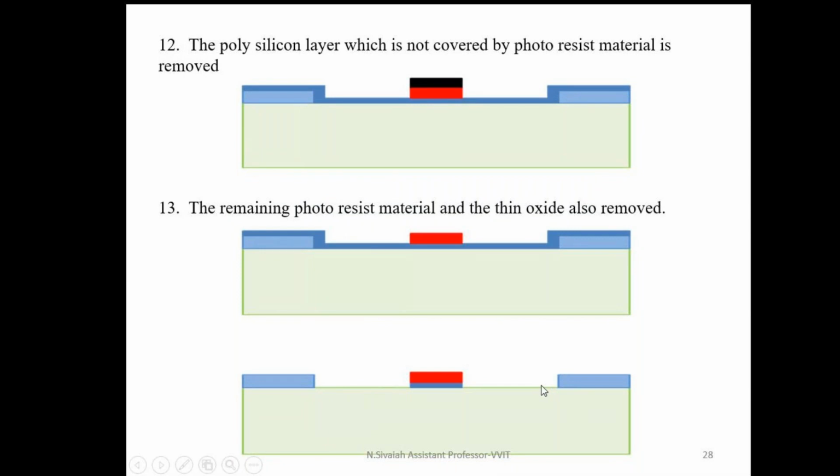My intention is to remove the SiO2 portion here and here. For this purpose, again I am using the photolithography concept only. Till now, I have used the photolithography concept two times because I require this portion of SiO2 to be removed. Again, this portion of SiO2 is removed by using the photolithography concept only. This is again called photolithography. What is the next one? The next one is the diffusion concept.